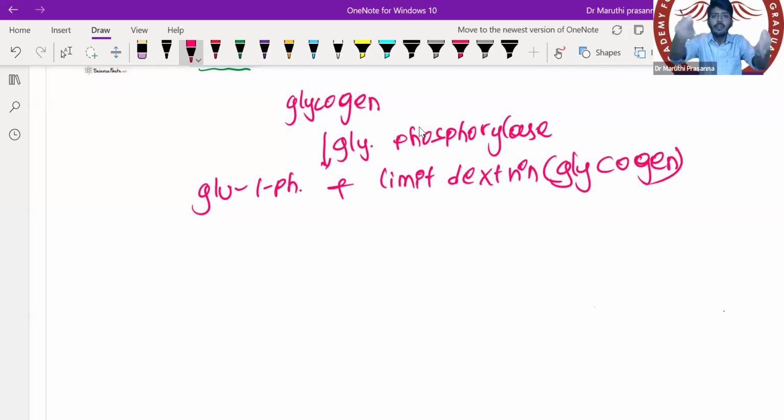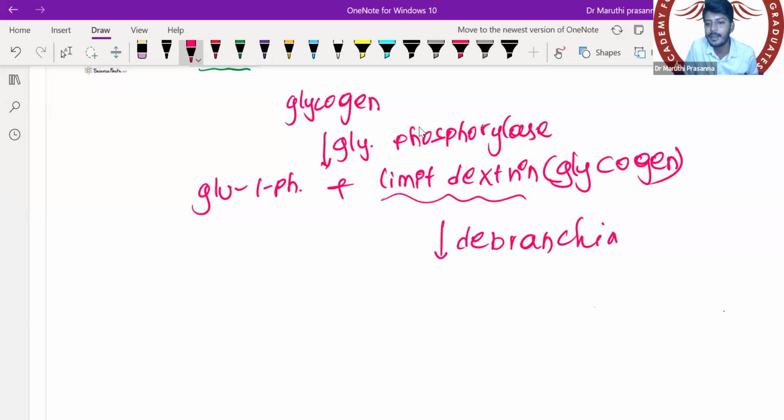Limited dextrin is also simply glycogen. Glycogen is made out of hundreds of glucose units. Let's imagine 100 glucose combined together to form a glycogen. Now I separated only one glucose; 99 glucose together is still called glycogen. Then I separate one more, 98, then 97. After breaking off each glucose, I will call it limited dextrin. This limited dextrin can undergo the influence of the debranching enzyme. Again, I will get glucose 1 phosphate and limited dextrin.